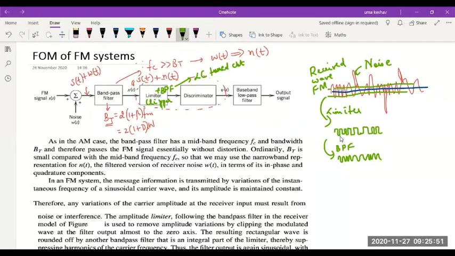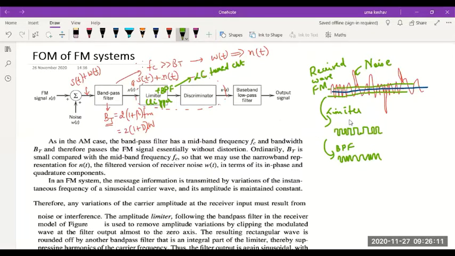We are interested in the angle. Please remember, in FM, it is the angle which carries information regarding the message. So whatever you play with amplitude, it doesn't matter. You do all this for your own benefit to remove unwanted noise spikes in the signal.